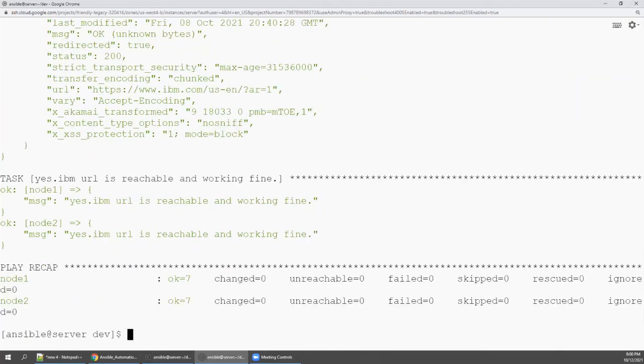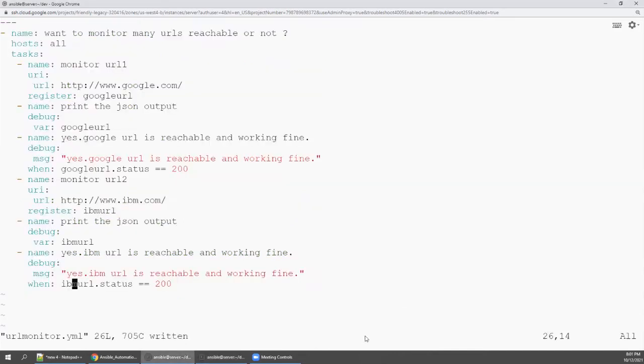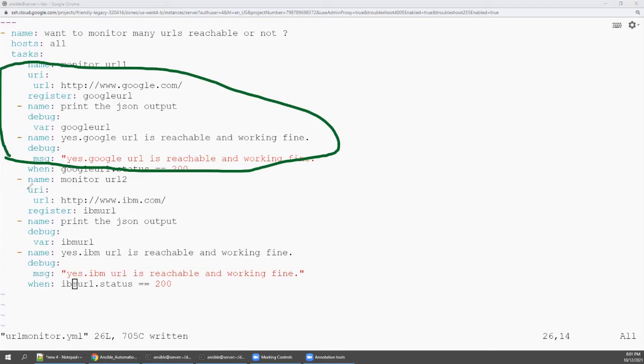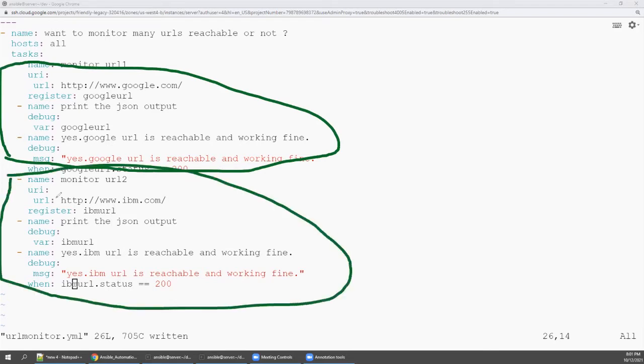So now again it will come as a good output. See here. Now you see the difficulties, right? If you want to go with a standalone playbook like this, to achieve one task, this is one section, this is the second section, and like this you need to keep on creating.